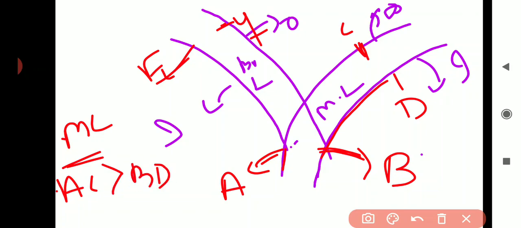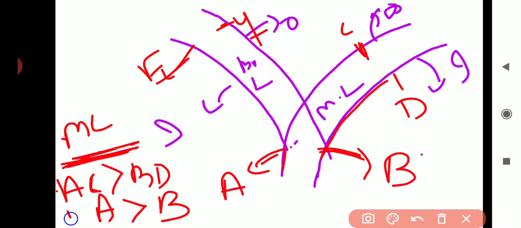So in the main line, AC is the outer rail and BD is the inner rail, and AC is in the higher position in comparison to the BD rail. In other words, for the main line, point A should be in a higher position than B.